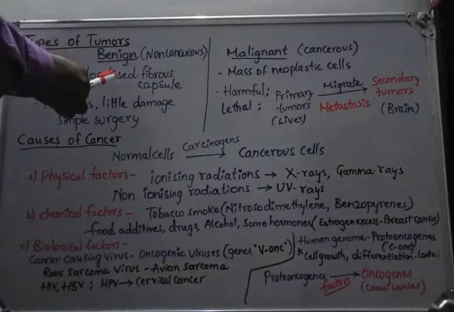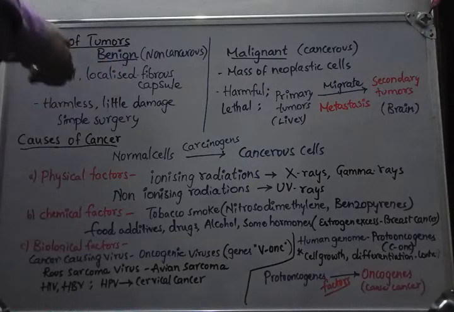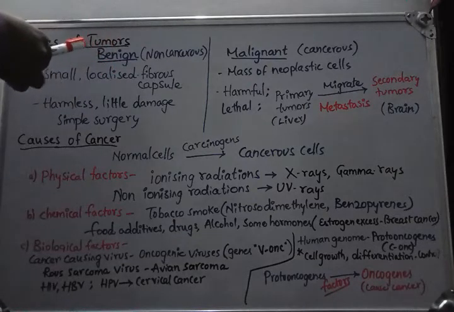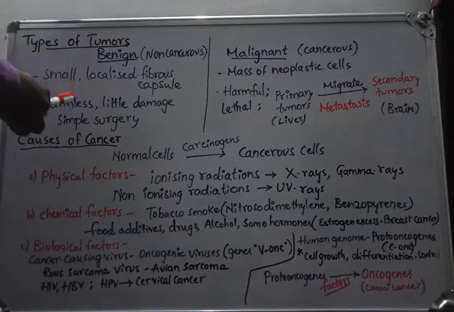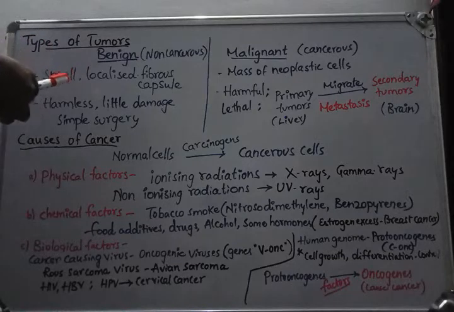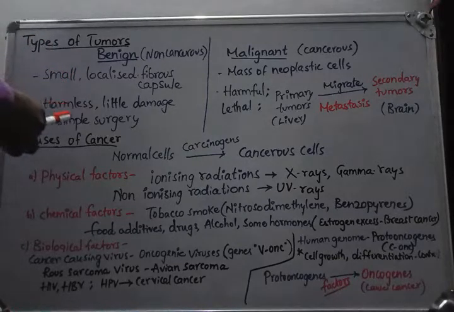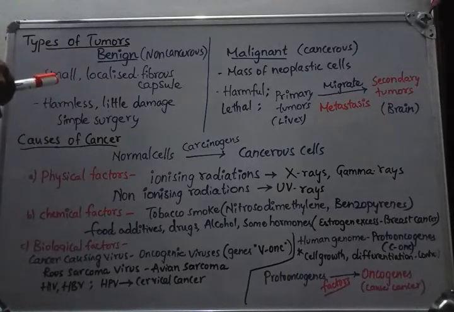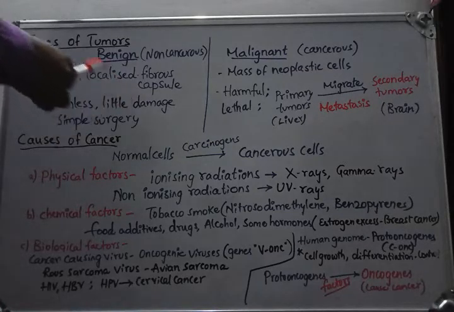Because of the localization and because they are unable to move from one body part to another, they are harmless. They won't cause any cancer to the body. They can be easily removed from the body by simple surgical methods, and they cause very little damage to the body parts.